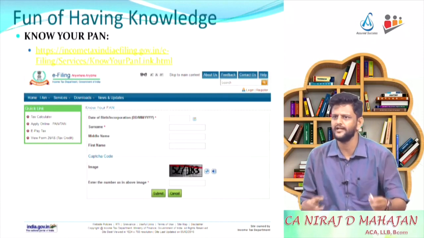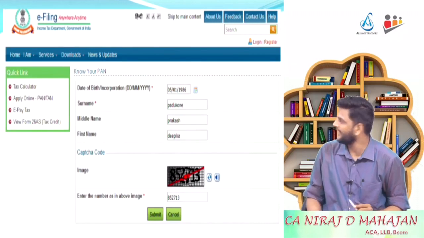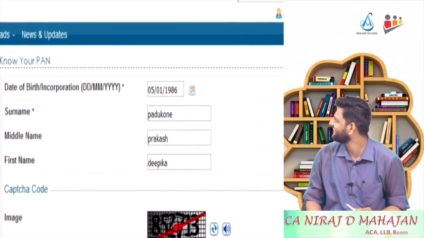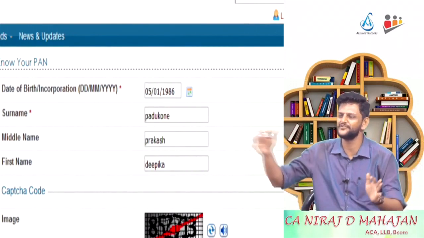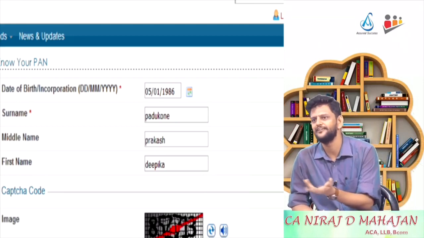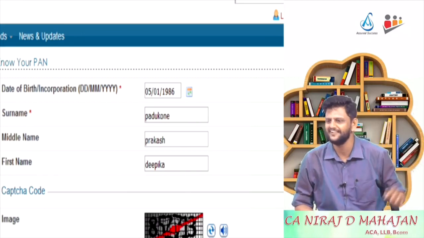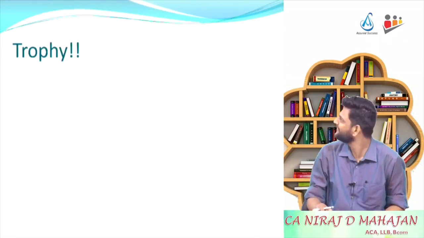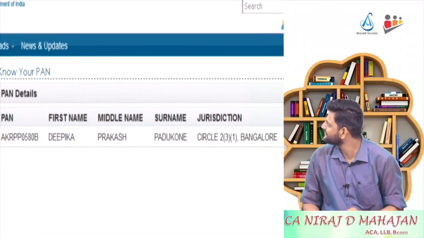But as students, at times during articleship, we were very curious to find out the PAN of celebrities. Everyone in the office was like, who is a favorite celebrity, and we were doing all of this. Some things are so publicly available. You have the date of birth, and obviously you know the name, the middle name also, right? Then you just put the details in the website, and you get the PAN details also.